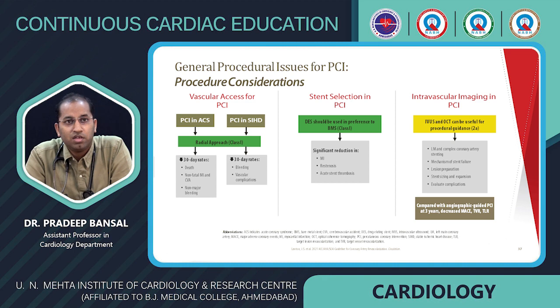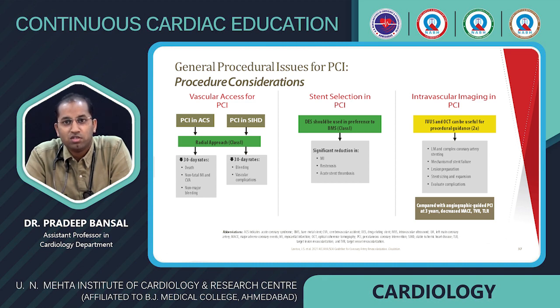They also recommended some general procedural issues for PCI, like vascular access. They recommend the use of the radial approach to decrease the 30-day rate of death, MI, major bleeding, and vascular complications. They recommend DES should be used in preference to BMS, a class 1 indication.